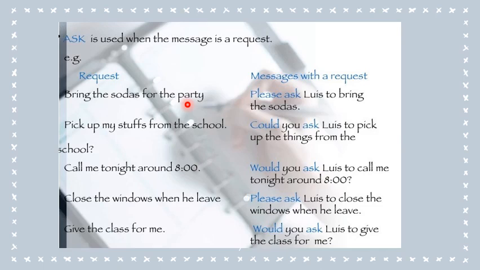So please ask and say the person's name to. Could you ask to? Would you ask to? This is like bring the sodas for the party. Please ask Lois to bring the sodas. Pick up my stuff from the school. Could you ask Lois to pick up the things from the school?